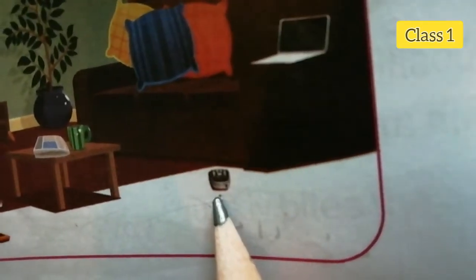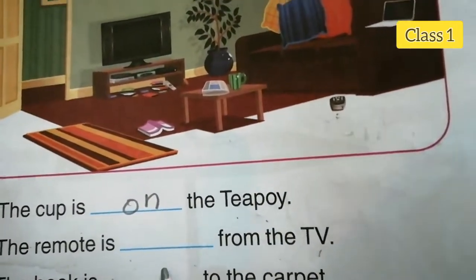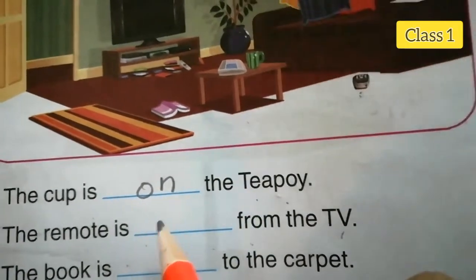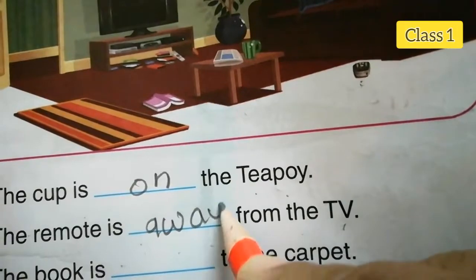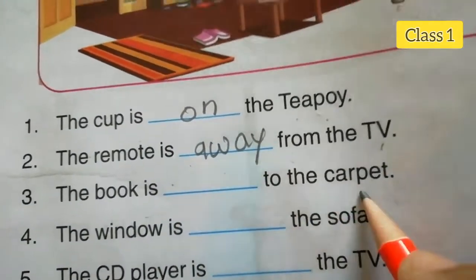Yes, this is the remote. Okay, so the remote is dash from the TV. So what is the answer? Away. A-W-A-Y. Away.